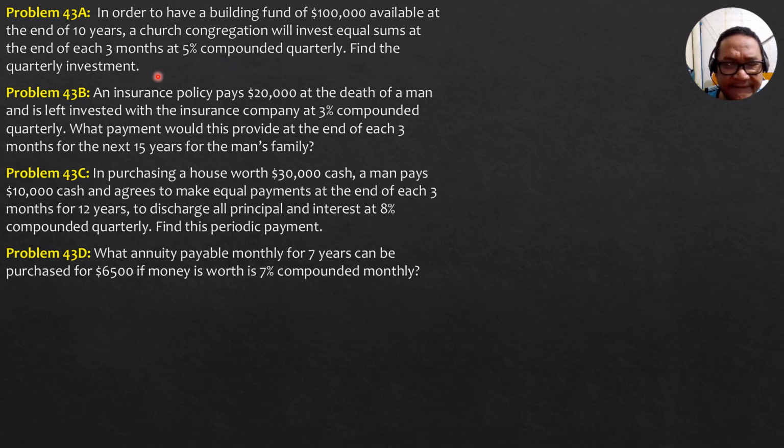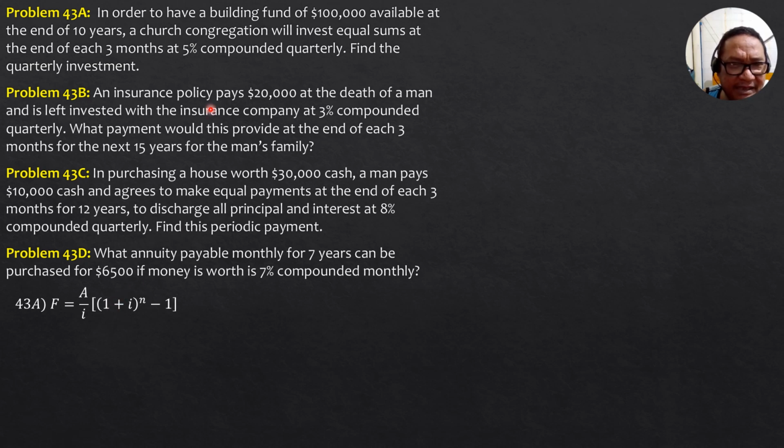So the quarterly investment is denoted by A here, and we use the present worth of annuity, which is A over I quantity 1 minus quantity 1 plus I to the negative n. And the future worth is F equals A over I quantity 1 plus I to the n minus 1. We use the future worth because this $100,000 should be available at the end of 10 years. So this is the value at the end of 10 years.